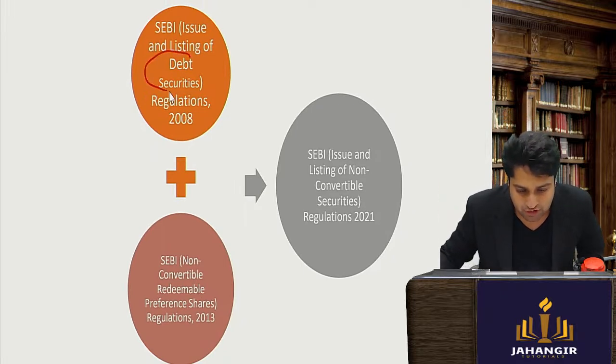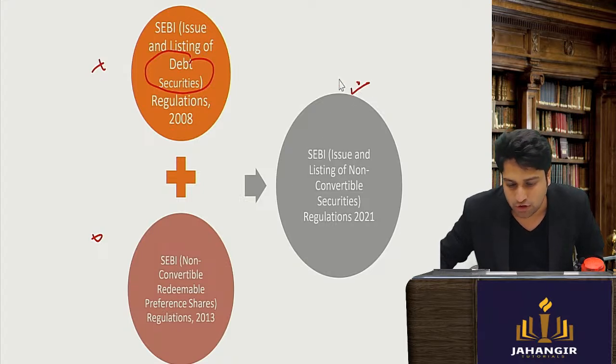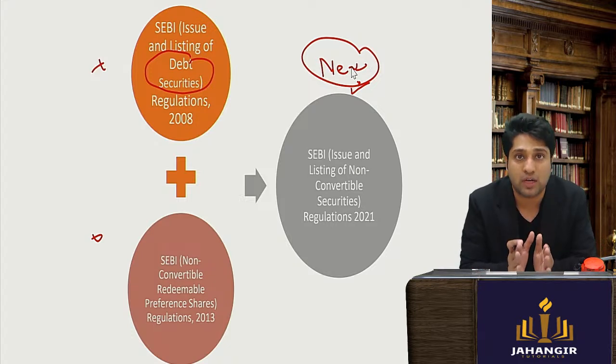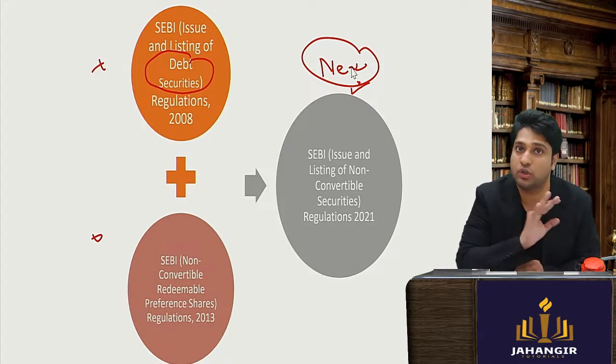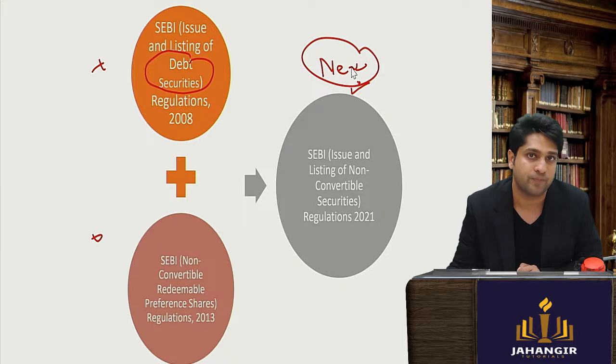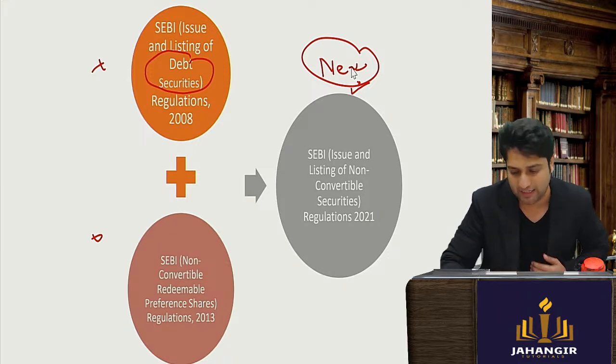The Debt Regulations 2008 and the Non-Convertible Redeemable Preference Shares Regulations both have been repealed, and in their place we have the new regulations in our examination. I'm going to cover this entire regulation not today, tomorrow. So stay tuned for that as well.